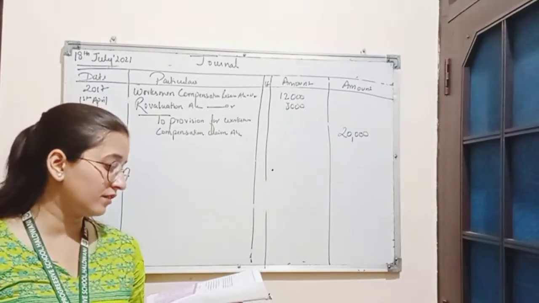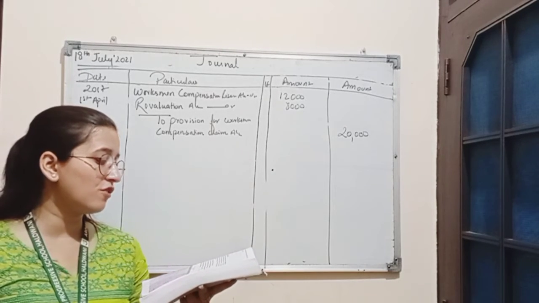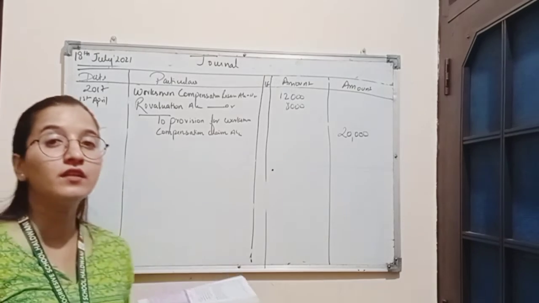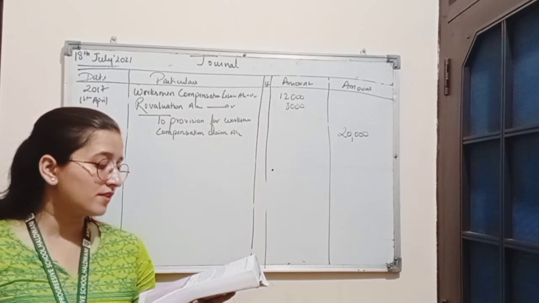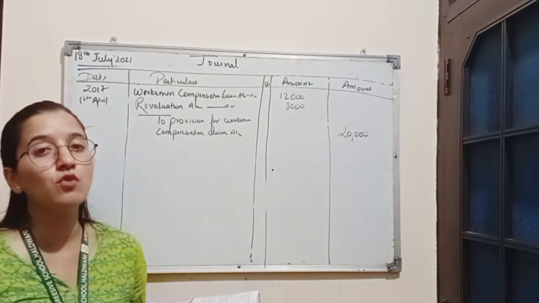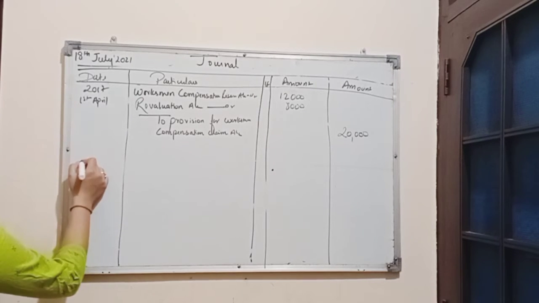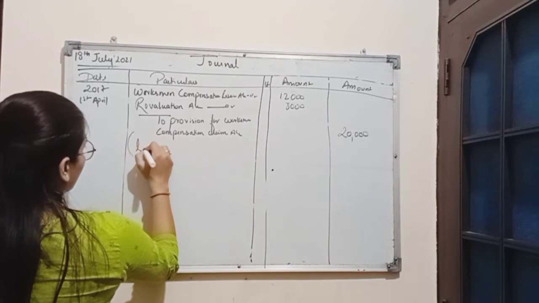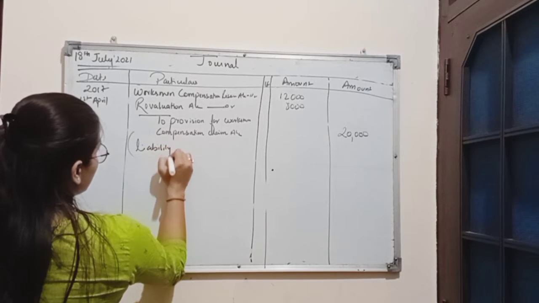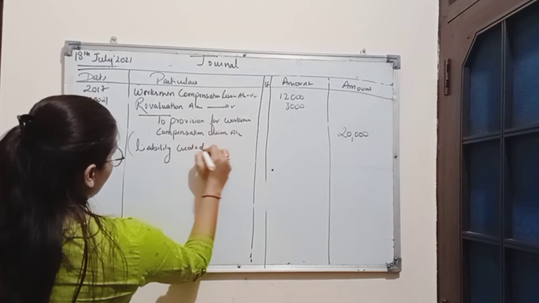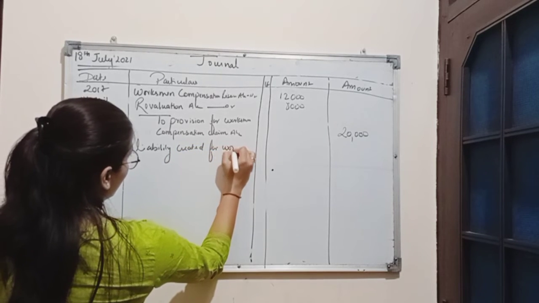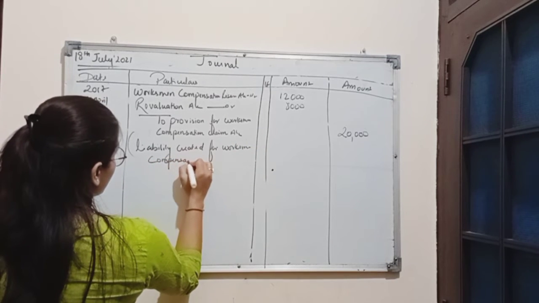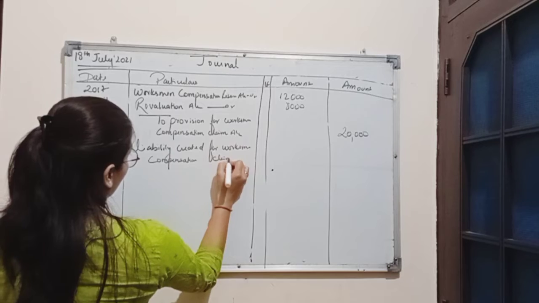Next we have stock, book value of 40,000, which was to be depreciated by 8%. We have already shown this adjustment in the revaluation account. This is the adjustment for decrease in value of asset. So here the narration for the previous entry will be: liability created for workman's compensation claim.